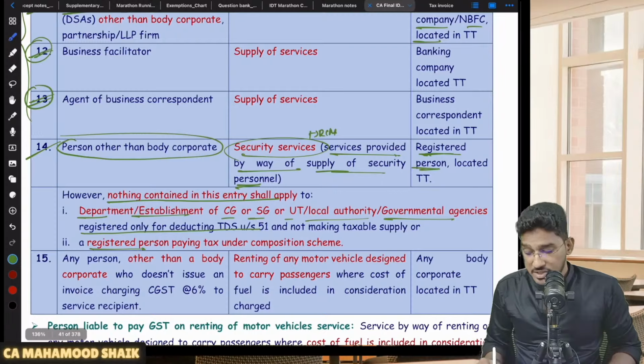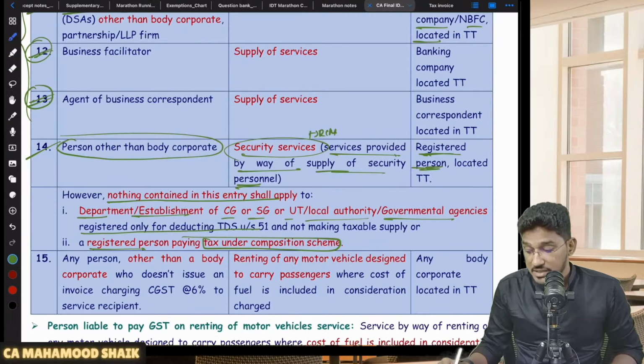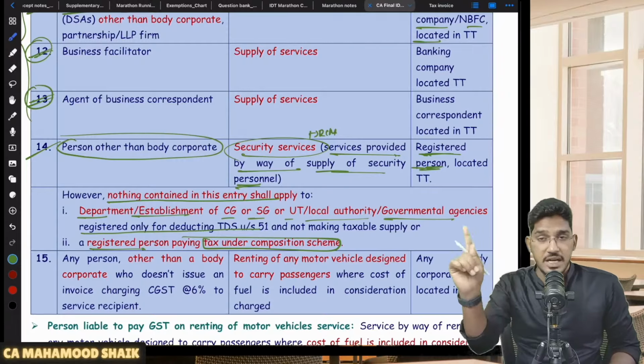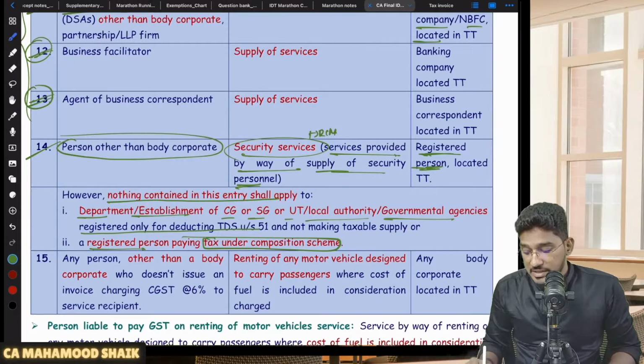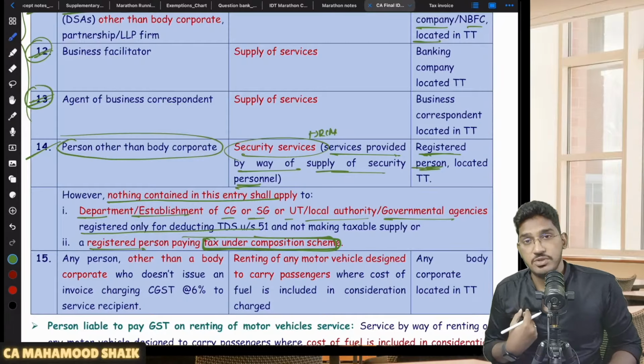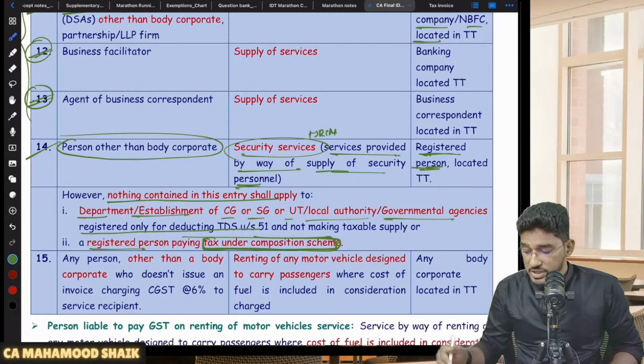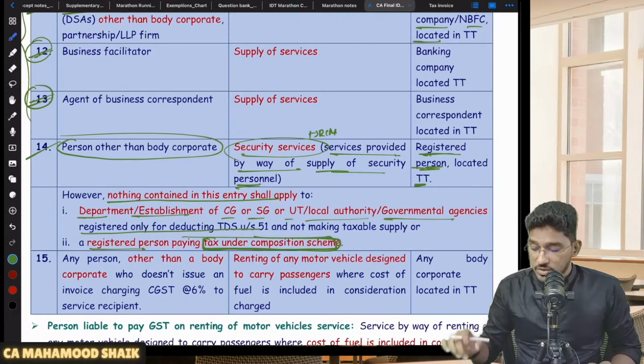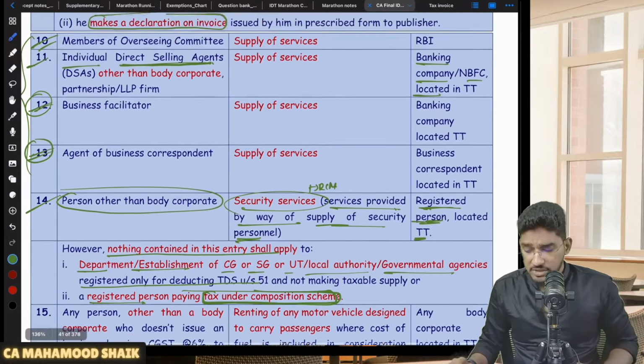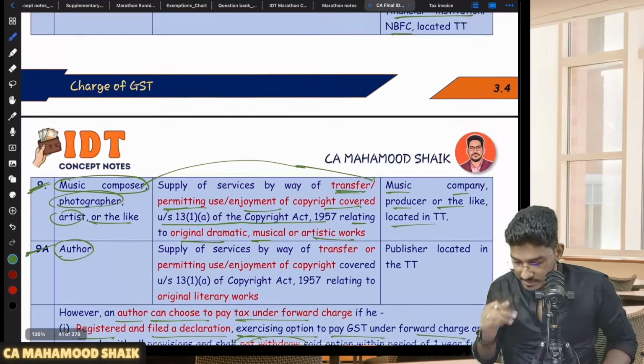Similarly, if the recipient is a registered person only, but he has opted to pay the tax under composition scheme. Recipient is a registered person receiving security services from other than body corporate, practically speaking RCM. But however, if the recipient has opted to pay the tax under composition scheme, recipient is registered, but he is paying the tax under composition scheme, then RCM will not become applicable. Here one more small point has been missed out.